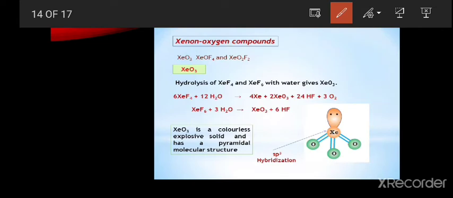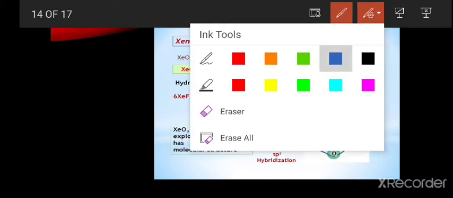That's why the hybridization is sp3, and the structure is pyramidal. In this one we have one lone pair. The shape is pyramidal, and the geometry is tetrahedral.